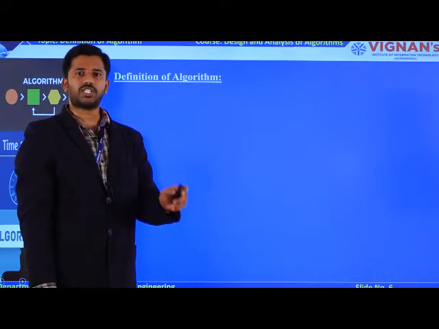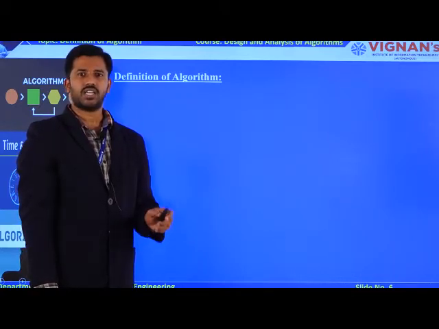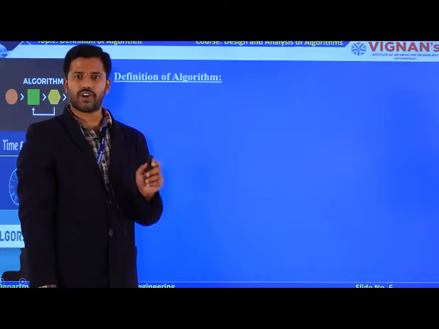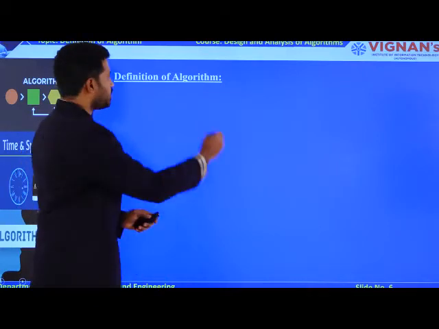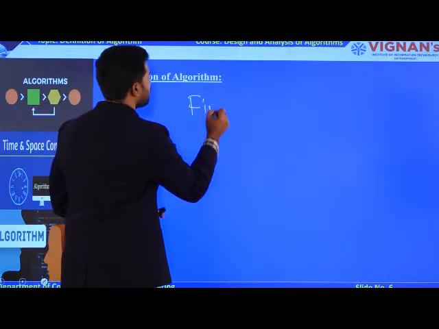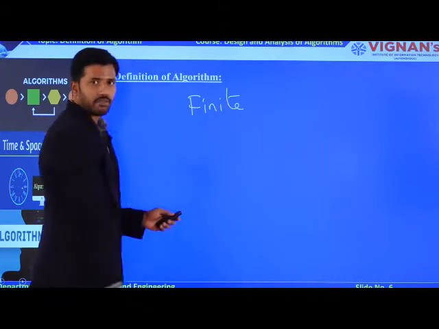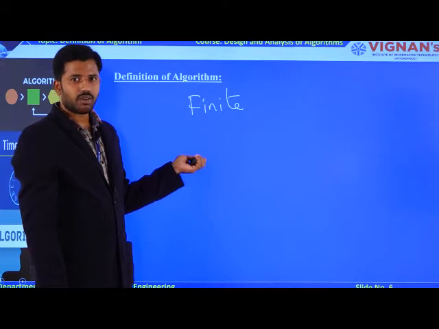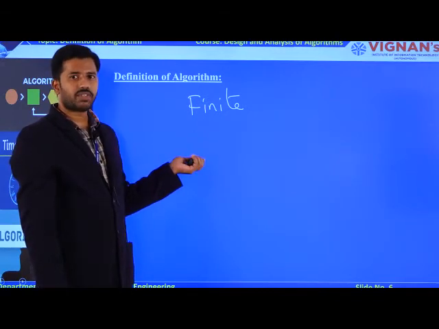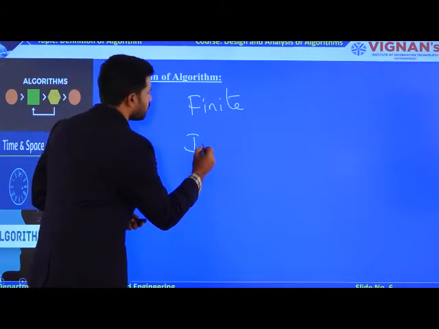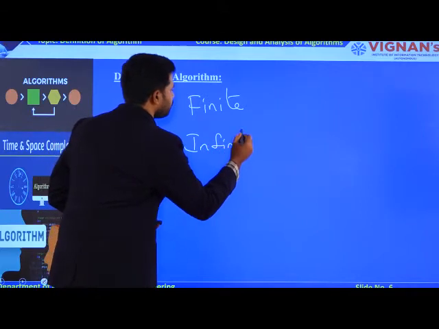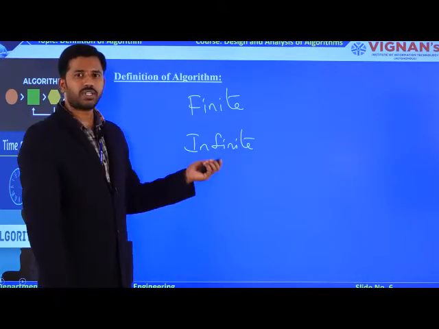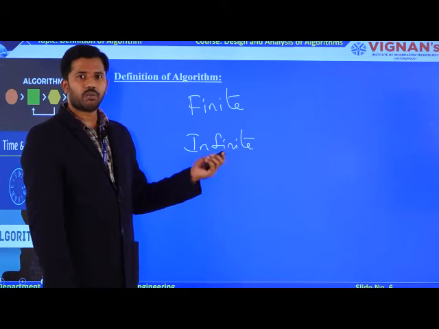The definition of an algorithm is that it contains some instructions, and those instructions must be finite. The instructions available in the algorithm must be finite. Definitely a question will come to you: what happens if the algorithm contains an infinite number of instructions?